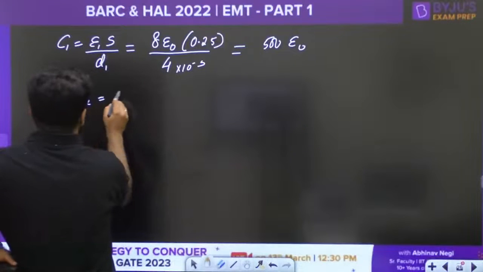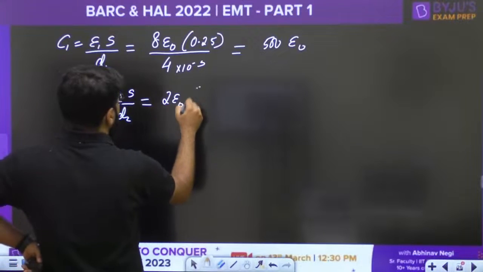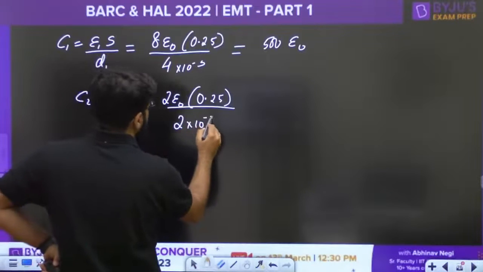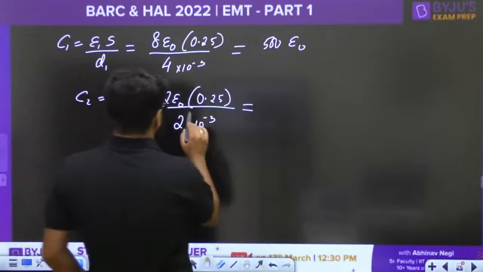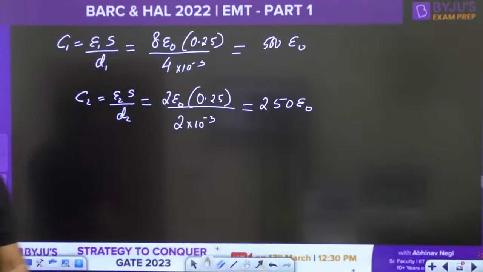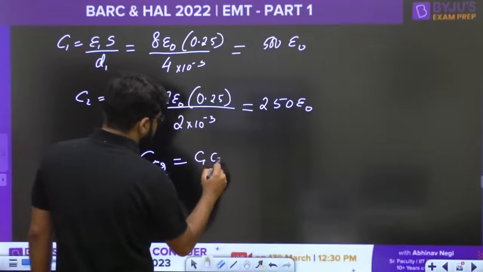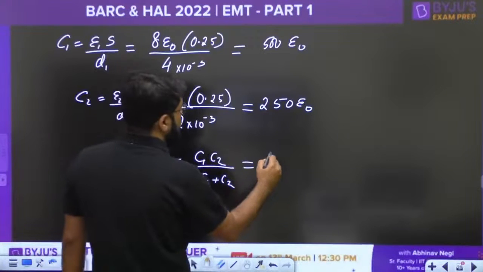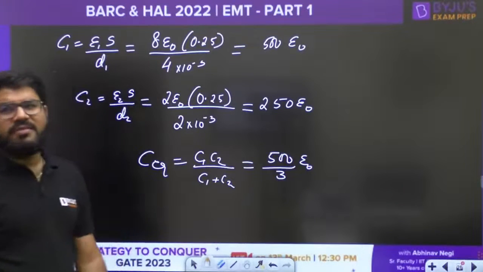Then what is the value of C2? It is epsilon 2 S divided by D2. That is equal to 2 epsilon naught, plate area same as 0.25, divided by D2, that is 2 mm, 2 into 10 power minus 3. So this is equal to 0.25, and 10 power 3 goes up, so 250 epsilon naught, right? So what is the C equivalent? That is C1 C2 divided by C1 plus C2. Solving this, since it is a case like R and R by 2, that is 500 by 3 epsilon naught. Put down the value of epsilon naught.